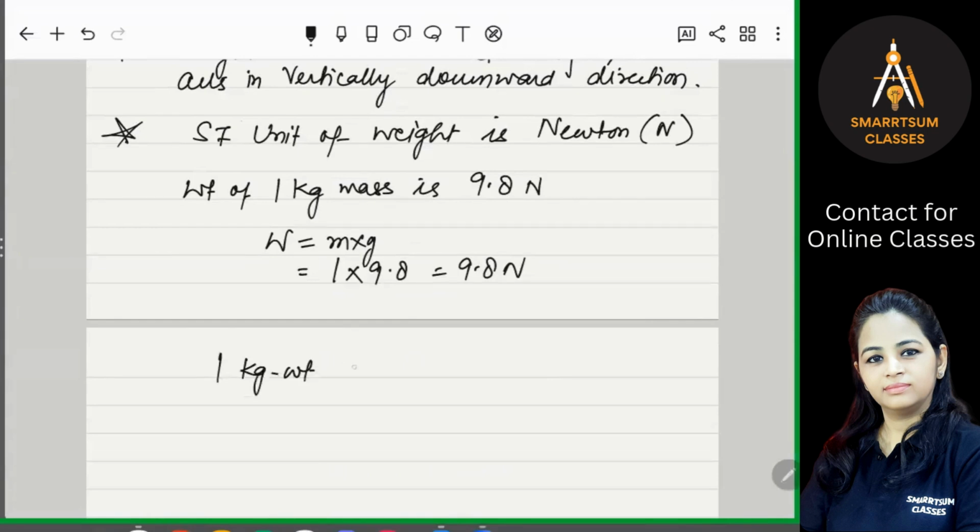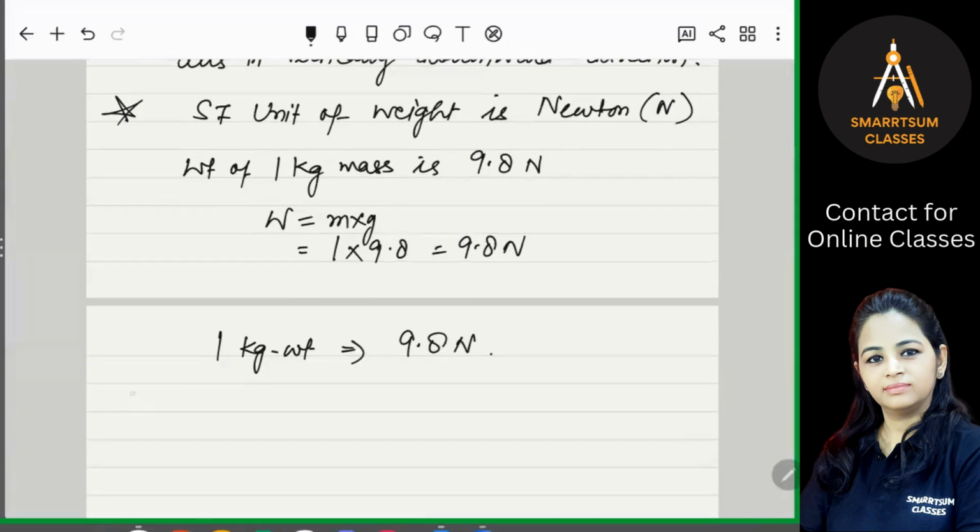When we say 1 kg weight, how do we measure our weight? Like 2 kg, 3 kg, 10 kg, 15 kg. What is this weight? This is actually force, so if you multiply this with 9.8, that is the force. So 1 kg weight is equal to 9.8 Newton. Is that clear? Then the next important point.